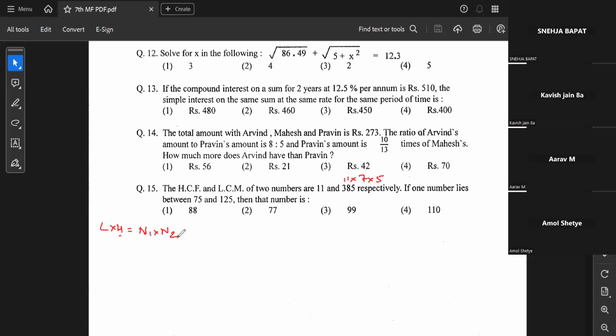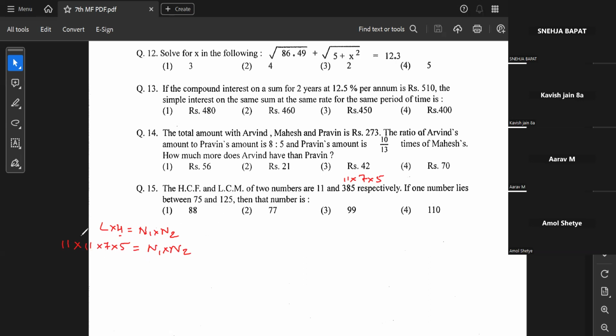So basically your number is okay. I'll explain for the rest of the people. In this case, you know that LCM multiplied by HCF is equal to product of both the numbers. Let me call the first number as N1 and the second number as N2, where you have to find one of the numbers. Now LCM and HCF ka multiple is 11 multiplied by 385. I'm going to write it as 11 multiplied by 7 multiplied by 5. I'm just breaking them. So N1 multiplied by N2 it is. Now the query is one of the numbers lies between 75 and 125.